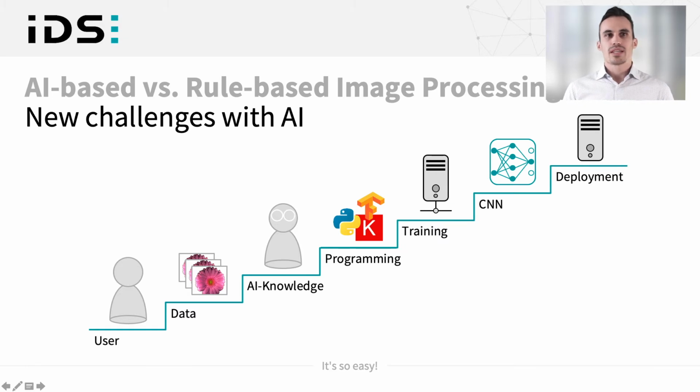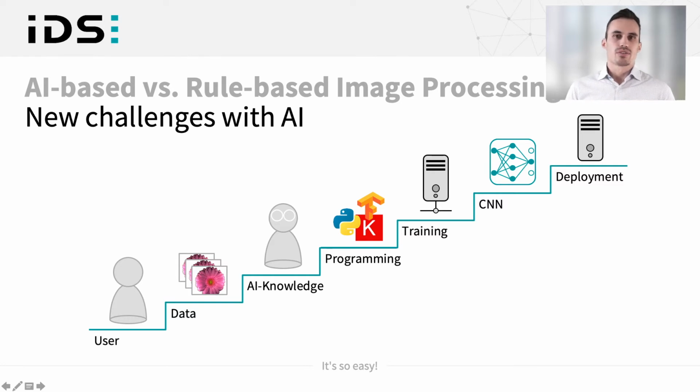In comparison to that, we have artificial intelligence. So the stairway at the beginning can seem quite higher than with rule-based image processing, but it can be much shorter. So at first, of course, we again need sample data. And then you will need some specific AI knowledge. And for the training, you will need a framework like TensorFlow or Keras or Caffe or PyTorch.